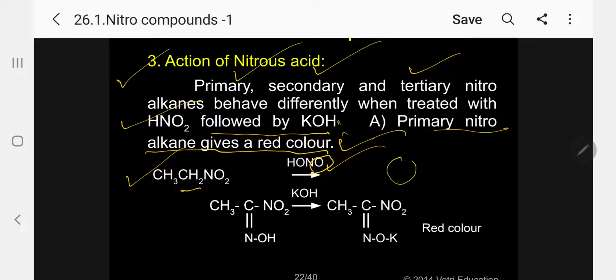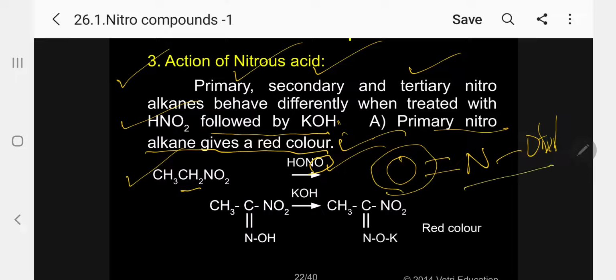so let me write it easily, kindly follow. This is the nitrous acid. When the CH2 group has 2 hydrogens, the O will be eliminated from nitrous acid and NO will be attached. If it is only one hydrogen, the OH will be removed and NO will be attached.